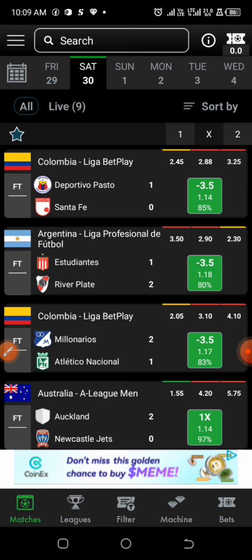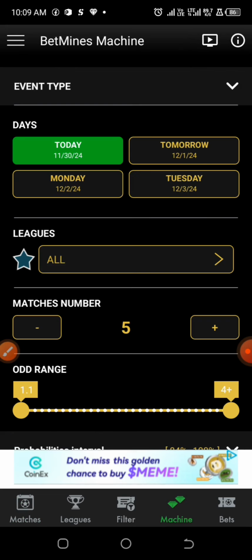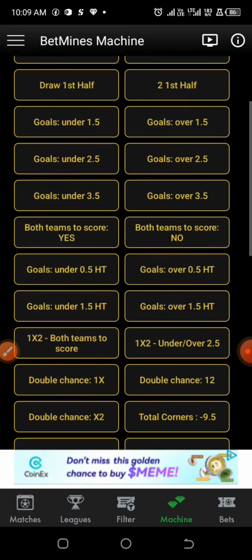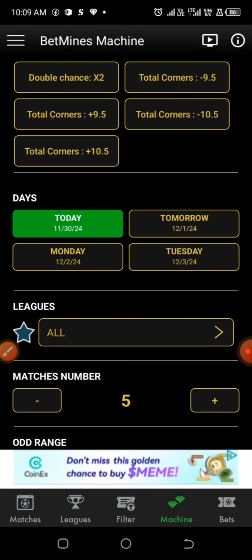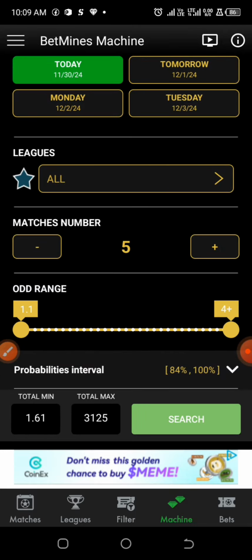So now, without wasting much of our time, I'll be going up to the machine and setting the parameters to the kind of categories of games that we want. The predictions that we are going for in this video happen to be the first half over 0.5 goal, as you can see here, and also moving on to the match days. Let's go for today, and let's go for the total number of games that we want. The maximum total number of games that this app can provide you happens to be 20.